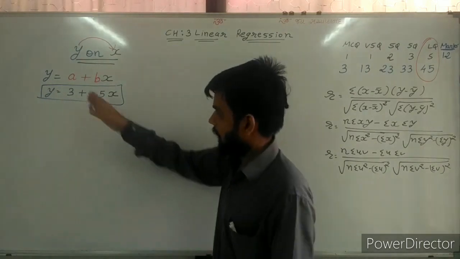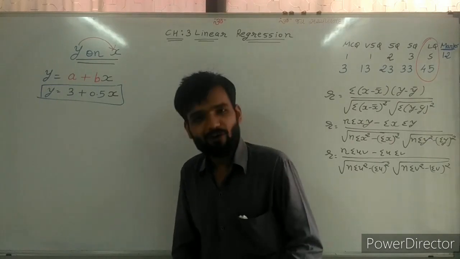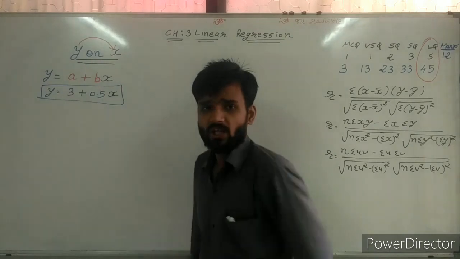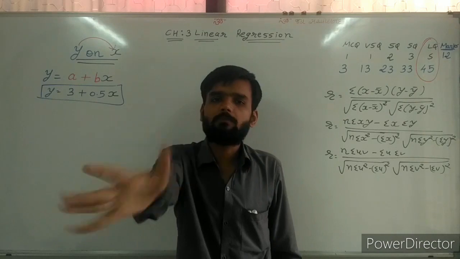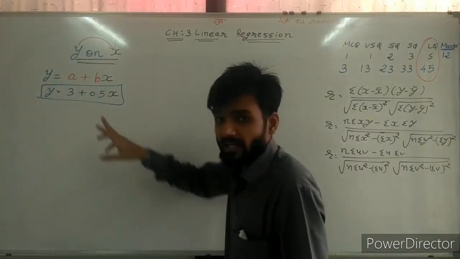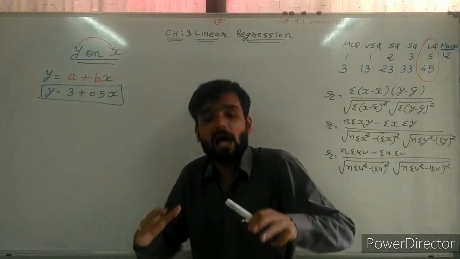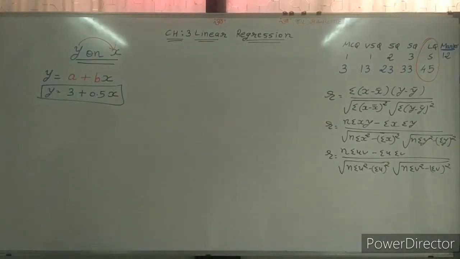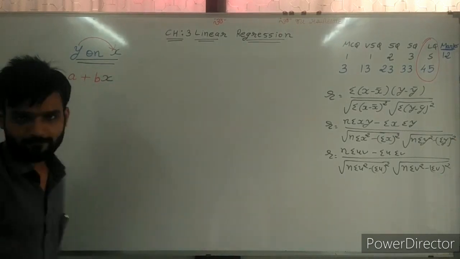So sir, how can we find the value of a? How is 3 there? How is 0.5 there? That we need to understand. What is the formula of a? What is the formula of b? If you know those formulas, then sums become easy for all of you. But sir, how can we find those values? Now we are seeing that formula. I am clearing this thing, this is only for your explanation.